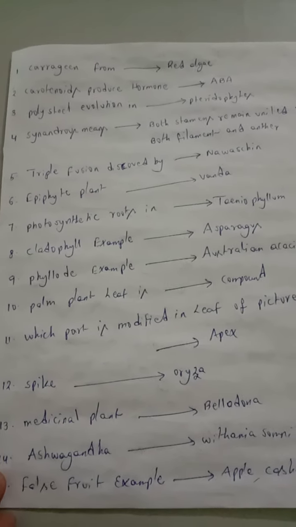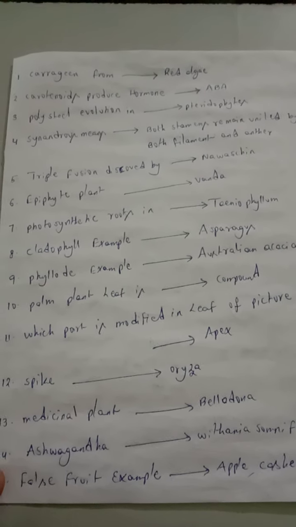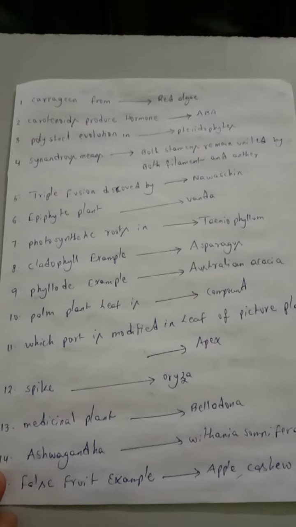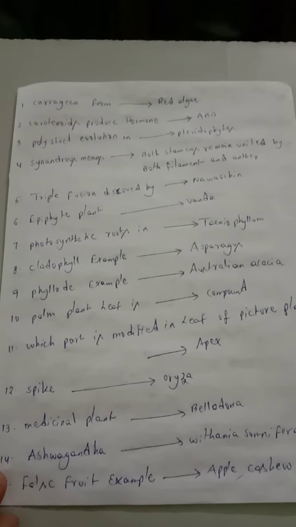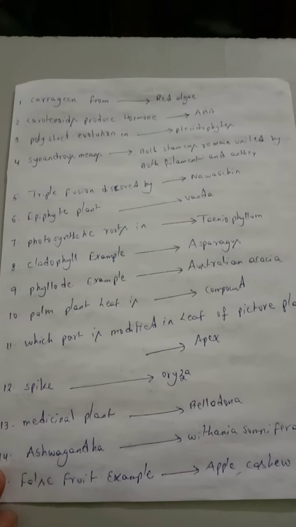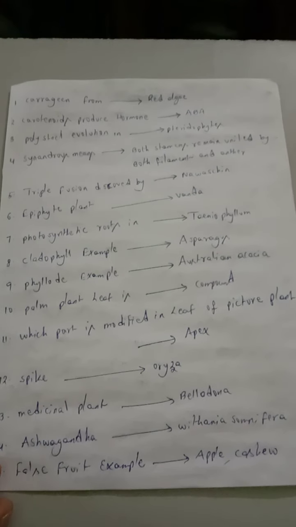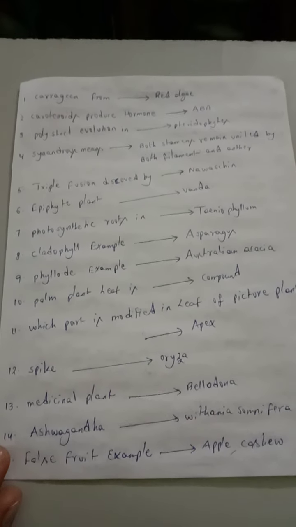Epiphyte plant example: Vanda. Photosynthetic roots are presented in the Taeniophyllum plant. Cladophyll example: Asparagus. Phyllode example: Australian acacia. Palm plant leaf is a compound leaf. Which part is modified in the leaf of the pitcher plant? Okay, the leaf apex is modified to convert into the pitcher.